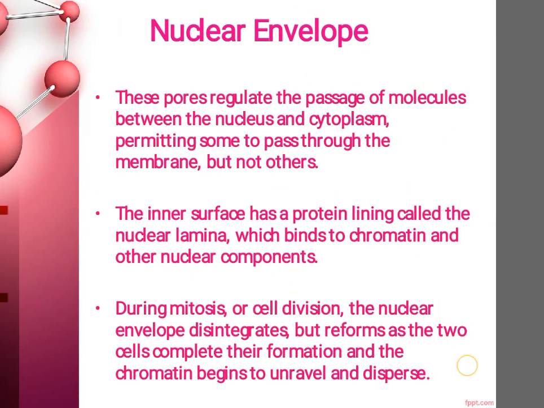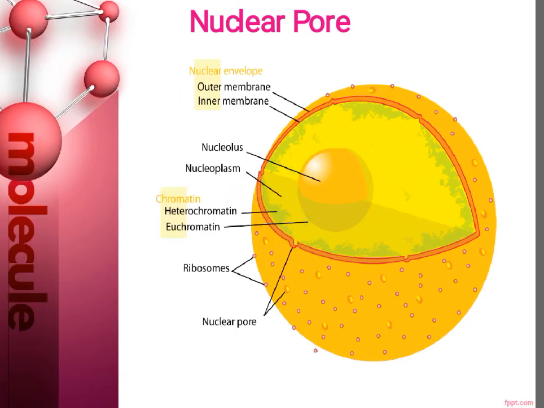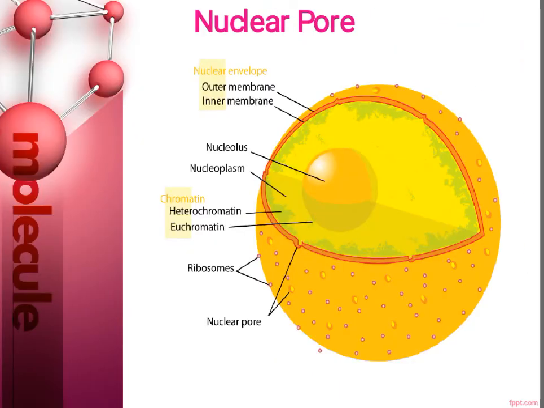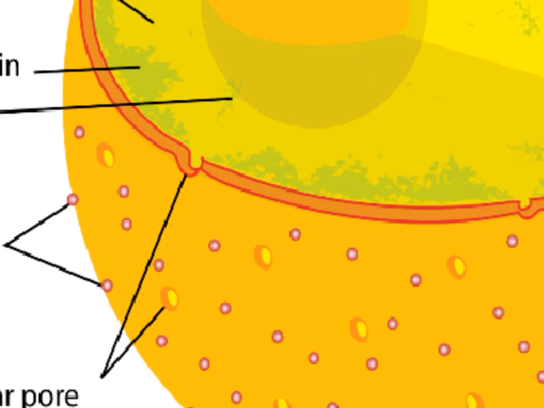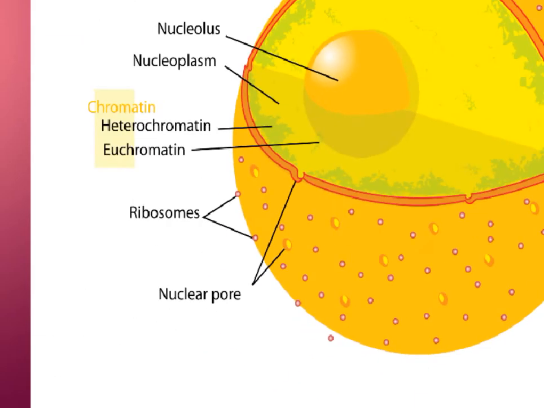Now we will move to the next organelle, which is the nuclear pore. First we saw the nuclear envelope, now we will see the nuclear pore. Again, the same diagram is there. I will zoom the diagram. You can see these small yellow colored dots, which are called nuclear pores.